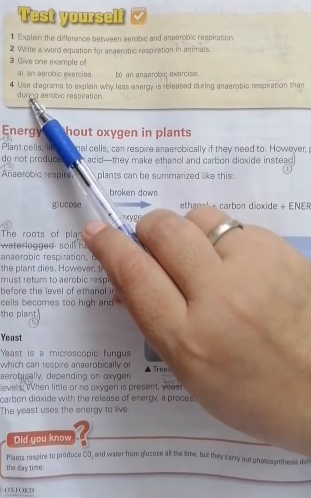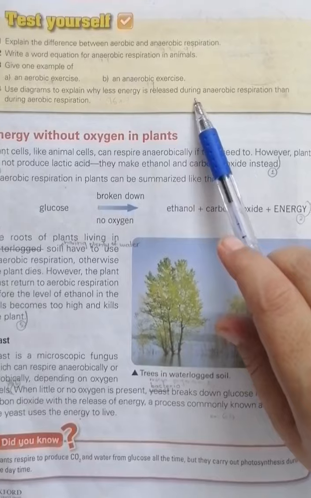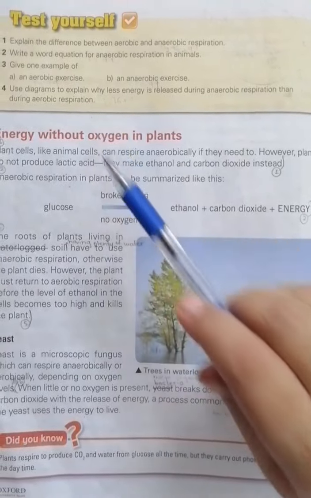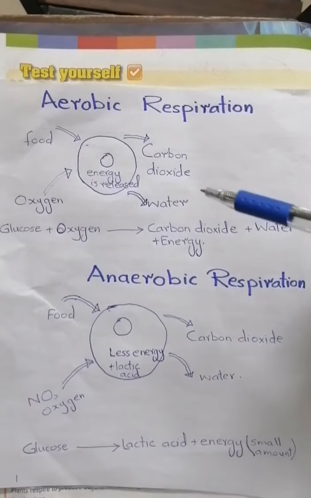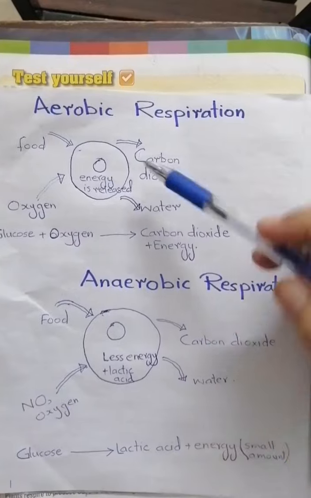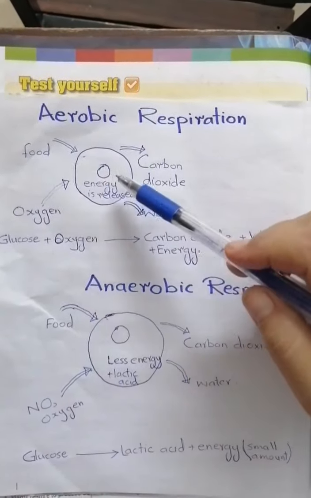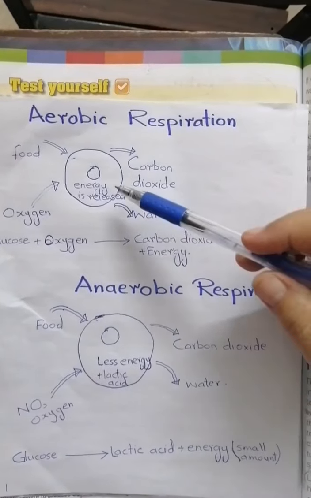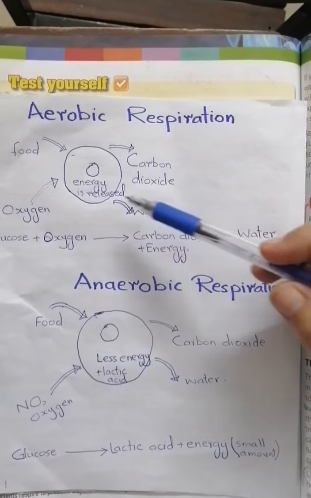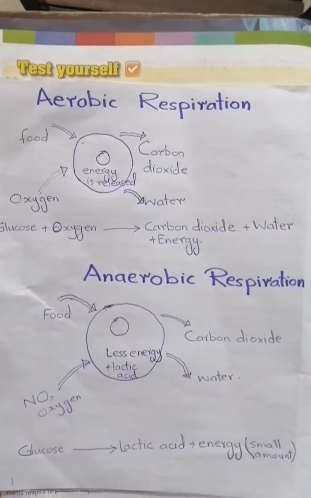Question number 4. Use diagrams to explain why less energy is released during anaerobic respiration than during aerobic respiration. This is the diagrammatic representation of aerobic respiration. This shows the cell. When the food and oxygen go into the cell by the blood, it respires aerobically and produces carbon dioxide plus water, and a large amount of energy is released to perform different activities of life.